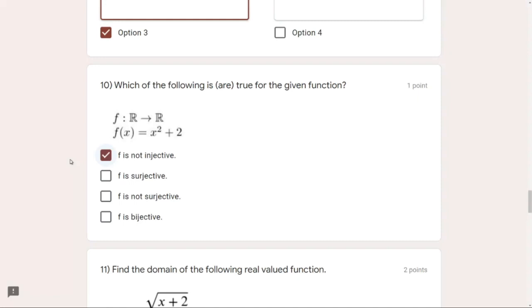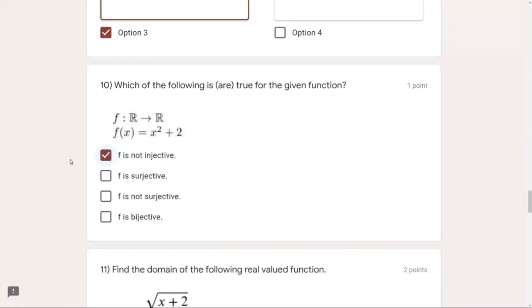Then we have whether it is surjective or not. Obviously only one of these options has to be correct. So let us do a test. In this case, there is another test. I hope you have written the first test for injectivity in your notebooks, if you don't know it already. So the second test is for surjectivity. In this, first of all, we write the function. And in this case, we will not write f(x) equals, we will write y equals. So y equals x squared plus 2.